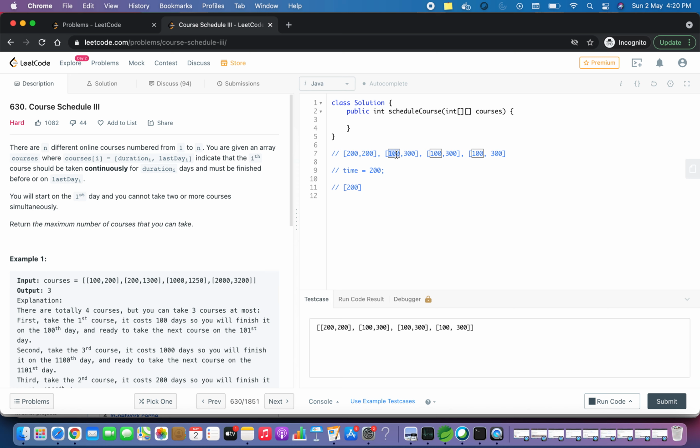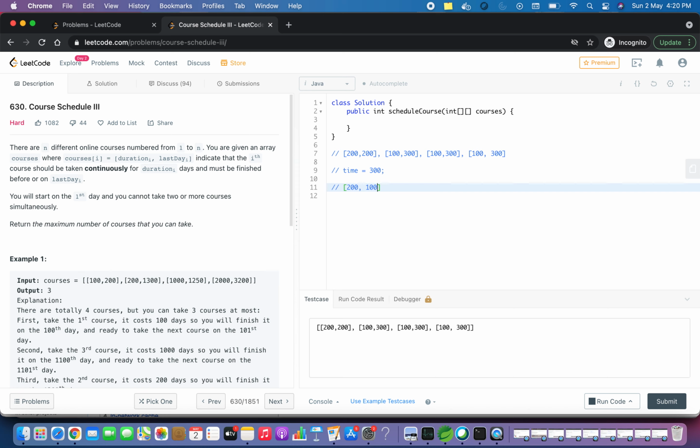In the next course you will see that another 100 days are required to complete it, so the total number of days will now be 300. This is 100 plus the 200 we earlier took to complete the first course. So the total will be 300, which is still within the time range, so we will be able to complete the second course just in time. Our time will increase to 300 now, and we will add this course also to the list.